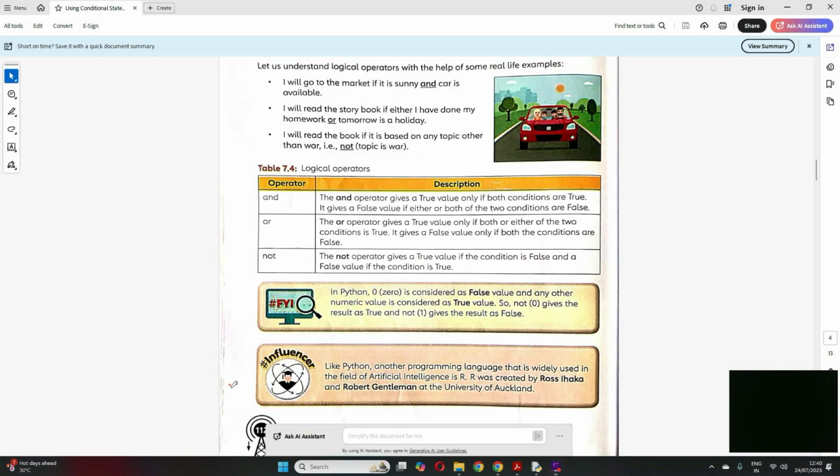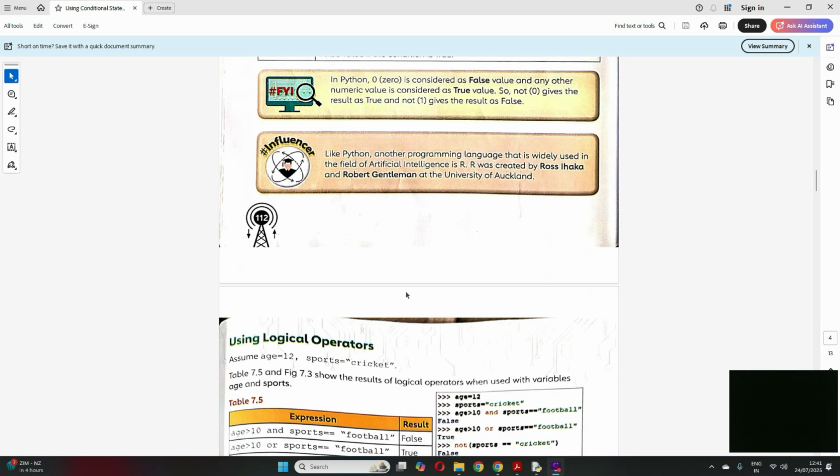Now for your information, please note this paragraph. Like Python, there is another programming language widely used in the AI field, artificial intelligence, and it is R. R was created by Ross Ihaka and Robert Gentleman at the University of Auckland. Clear? This is just for your knowledge. Okay, now let's move on.